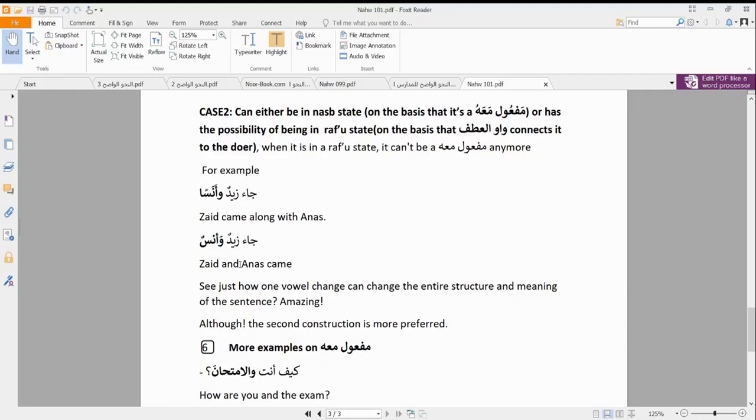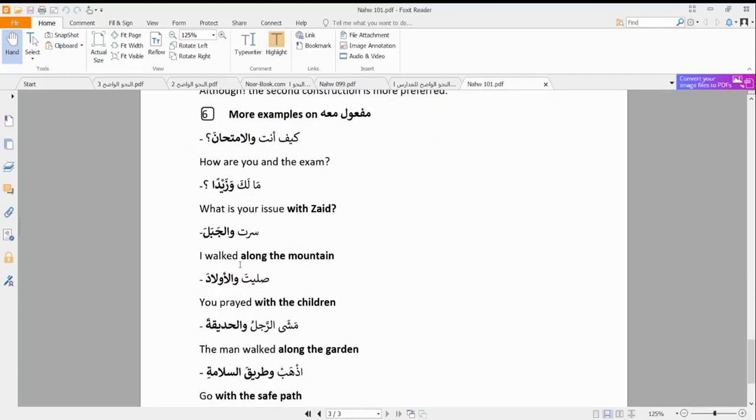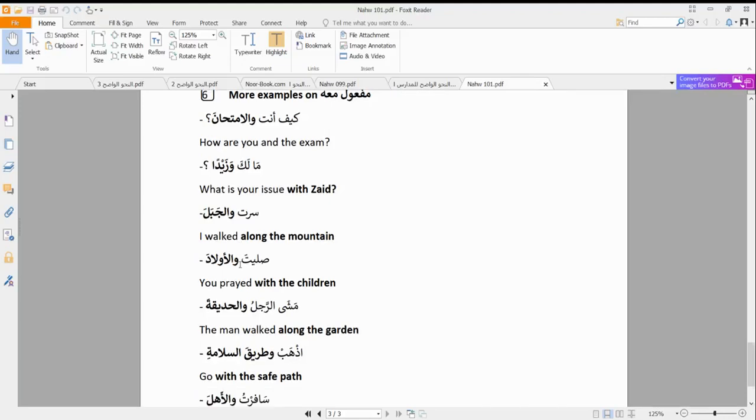So you can see how interesting Arabiya can be. However, it is also usually better for us to say ja'a zaidun wa anasun, to show that Anas actually performed the action on its own. So we just go through a few more examples and close out this topic on maf'ul ma'ahu. Kayfa anta wal imtihan. So we use wal imtihana. So when I say kayfa anta wal imtihana, then I'm asking you, how are you doing about your exam? How are you with your exam?